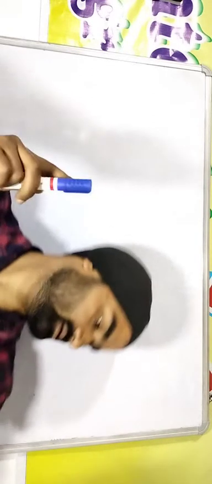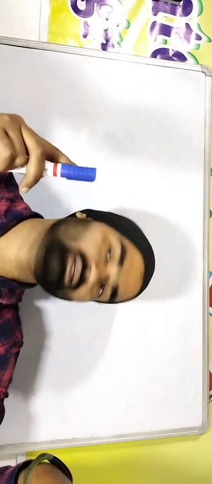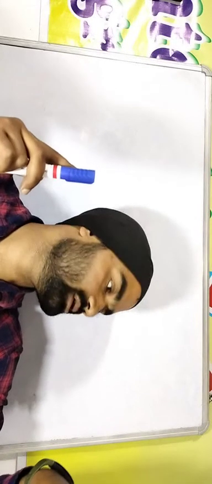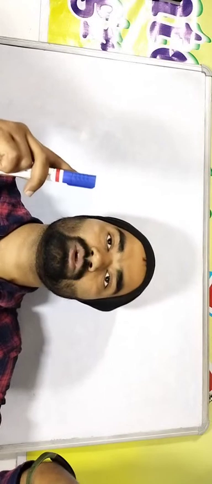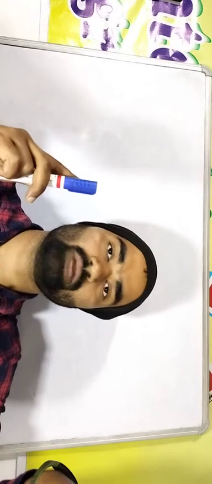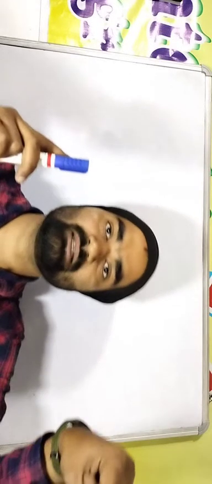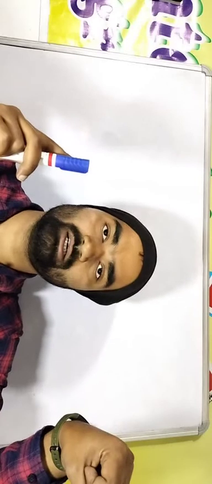Consider this is an object, this is a marker, and I have a watch. This watch gives proper time continuously. I mean time is an independent quantity.